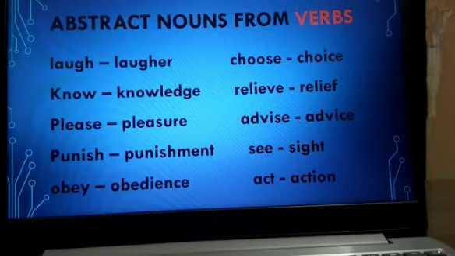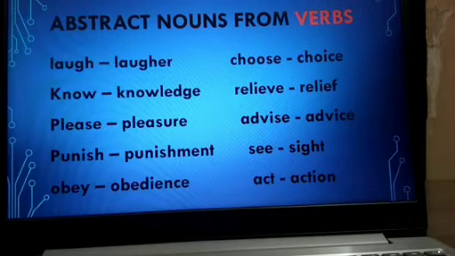Now let's learn formation of abstract nouns from verbs. Now see, laugh, laughter. Laugh is a verb. It is an action, so it is a verb. Know, knowledge. Please, pleasure. Punish, punishment. Obey, obedience. Choose, choice. Relieve, relief. Advise, advice. See, sight. Act, action.